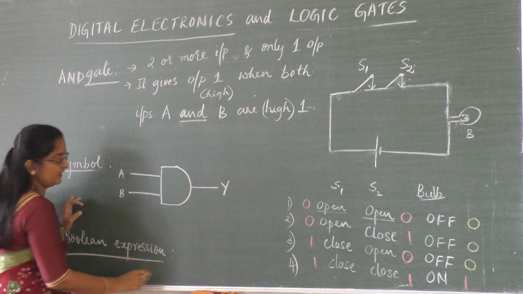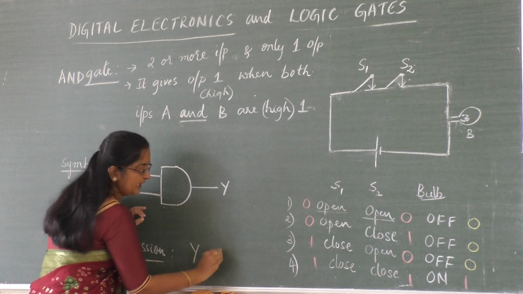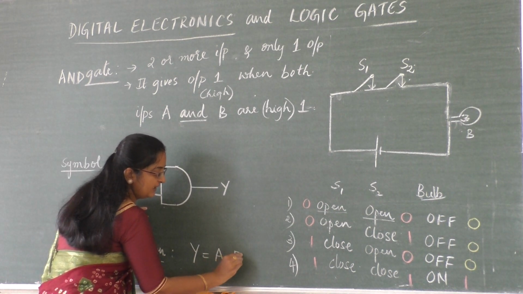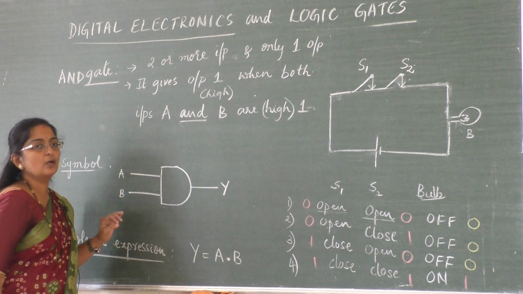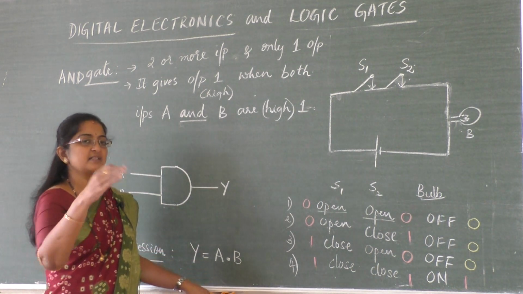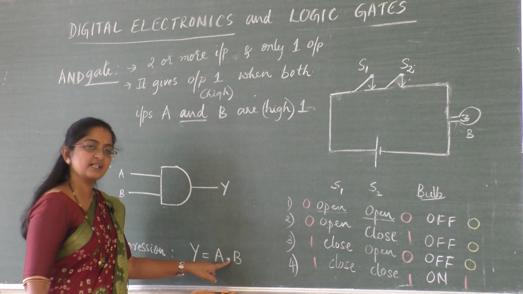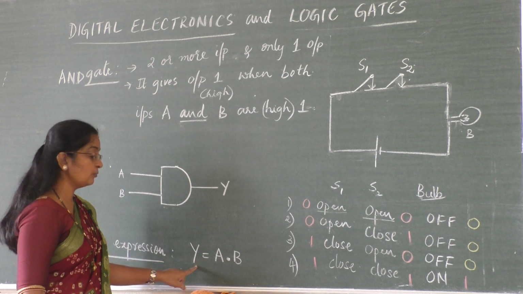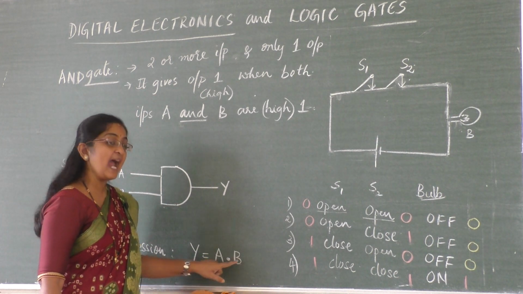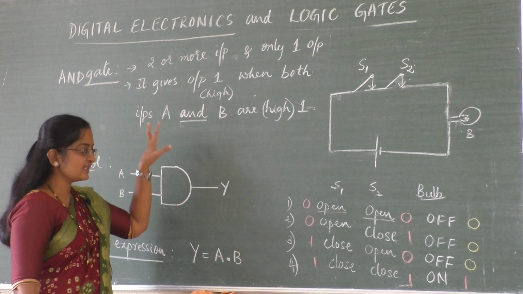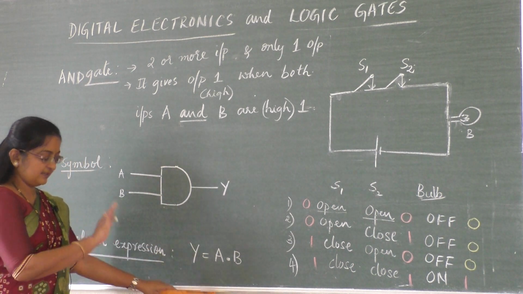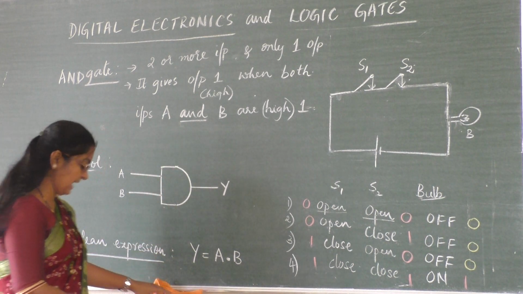And how to write the Boolean expression? Y equal to A and B. So a dot I have to write. In our ordinary mathematics, this dot will be represented as multiplication. Here it is represented as AND. We read it as output Y equal to A and B. So students, note down this. Remember these concepts related to AND gate.